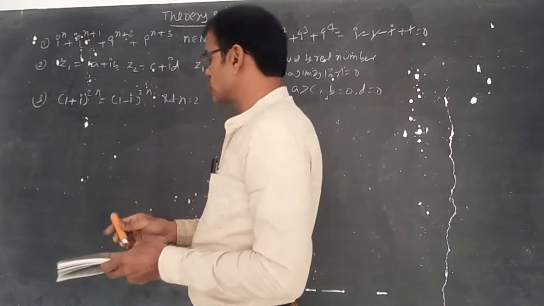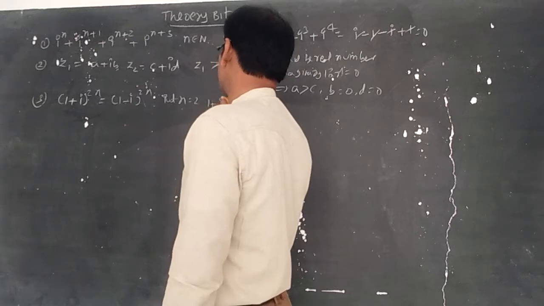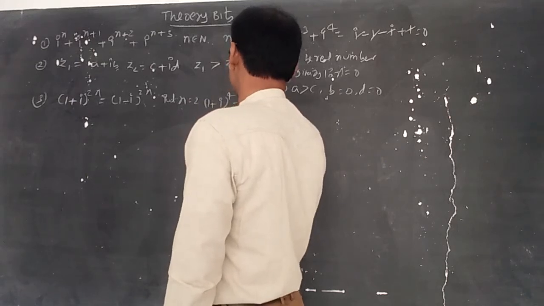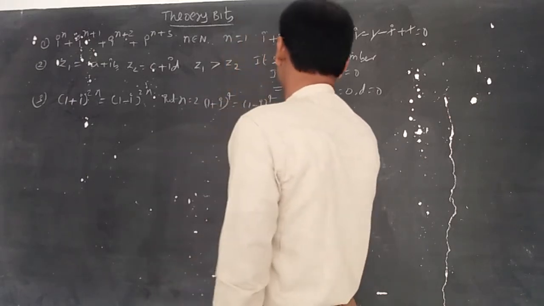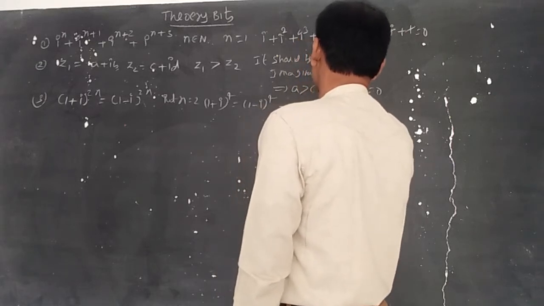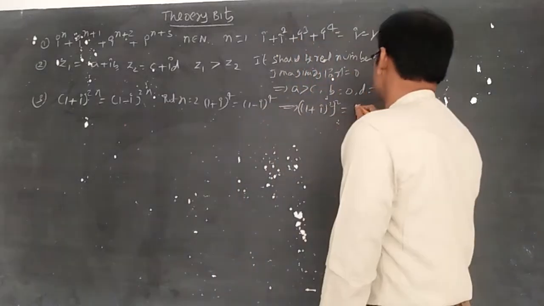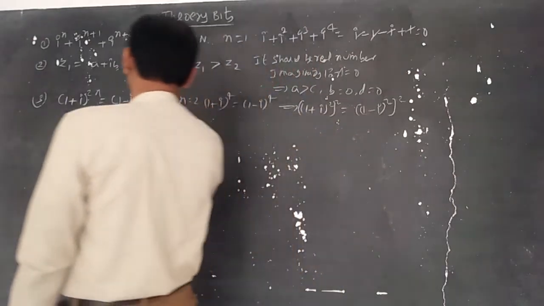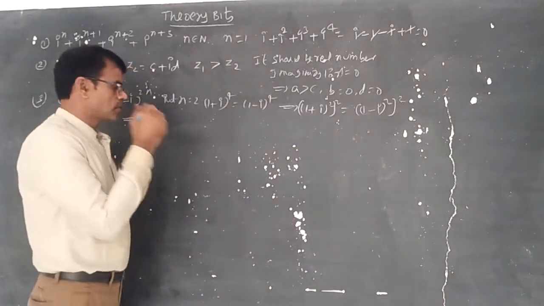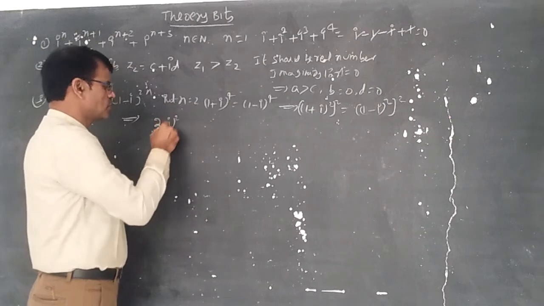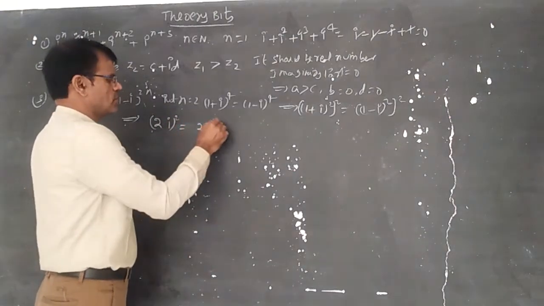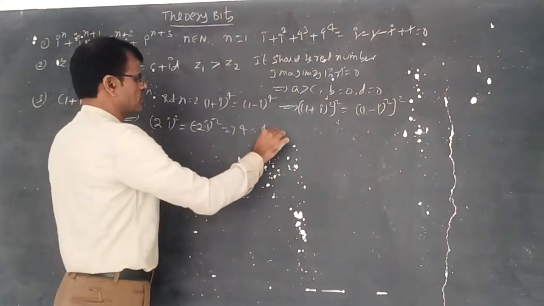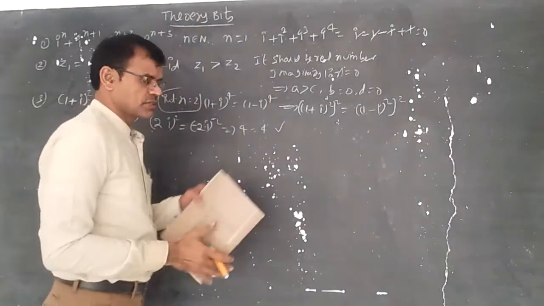Put n equal to 2. So it becomes (1+i)^4 equal to (1-i)^4. Let us verify here: (1+i)^2 is equal to (1-i)^2. (1+i)^2 becomes 1 + i^2 + 2i, so (2i)^2 is equal to (-2i)^2. Of course it is 4 equal to 4. So n equal to 2, option 3 is verified.